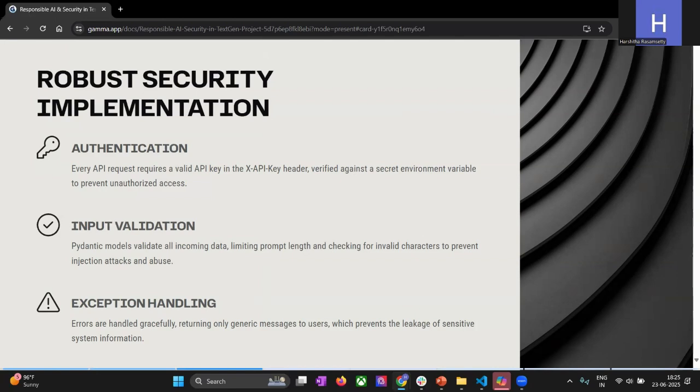Then comes the input validation. All incoming data is validated using Pydantic models. Prompts are limited in length and checked for invalid characters to prevent injection attacks or abuse. And then comes the exception handling. All errors are handled gracefully, and generic error messages are returned to the user. This prevents the leakage of sensitive information.